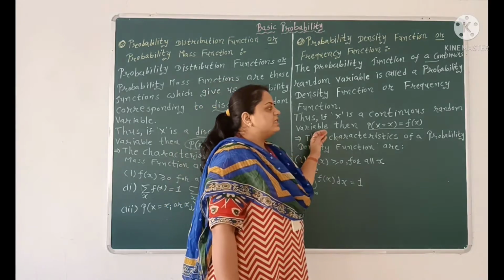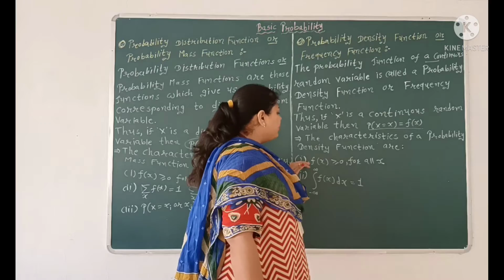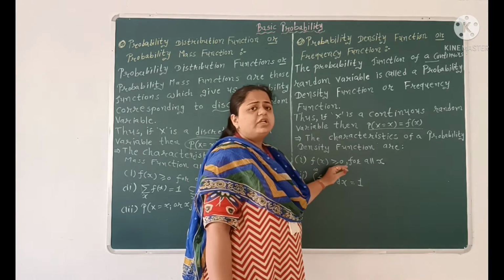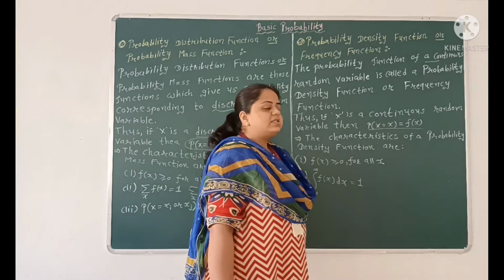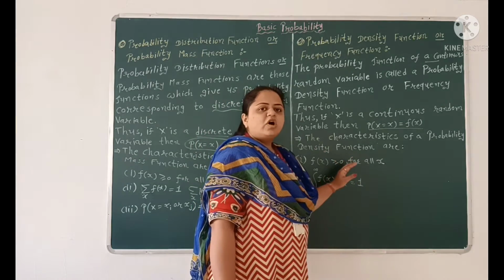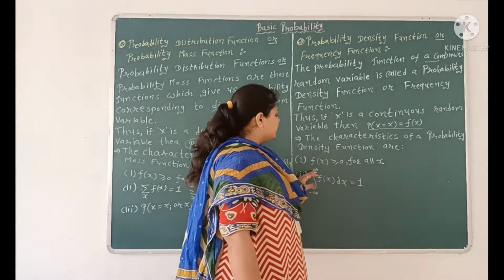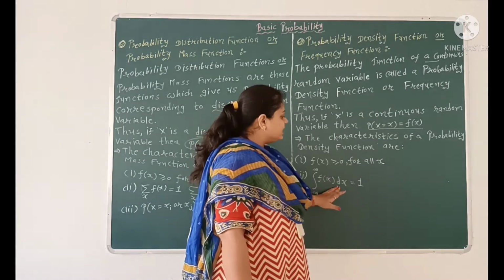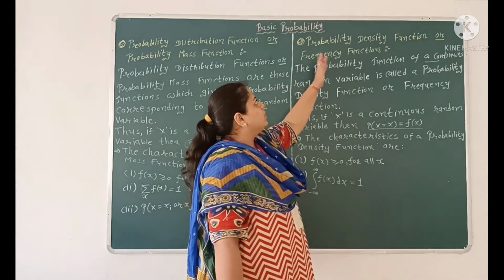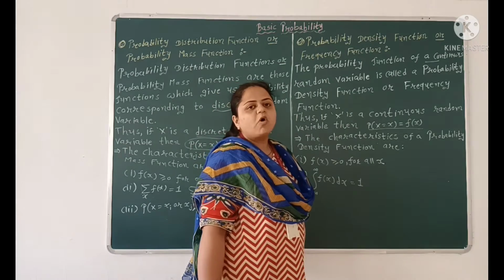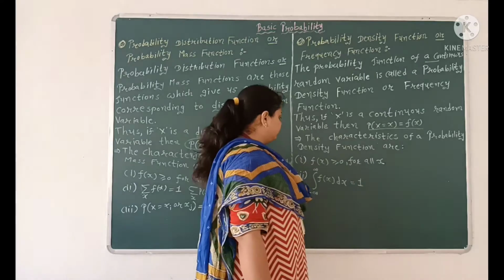Now, the characteristics of a probability density function are: first, f of x greater than or equal to 0 for all x. That means the function is always non-negative. And number 2, integration from minus infinity to infinity of f of x dx is equal to 1. So, the probability density function or frequency function is only defined for a continuous random variable.